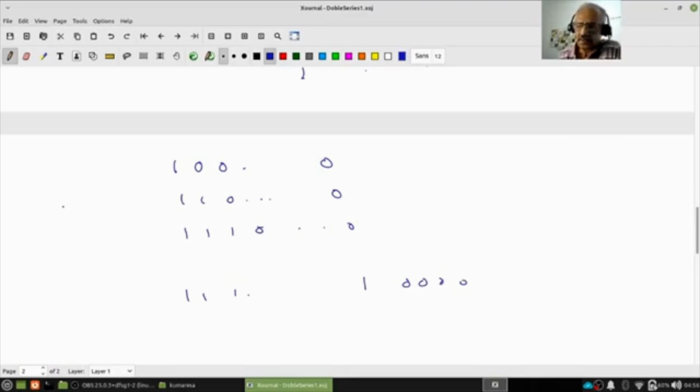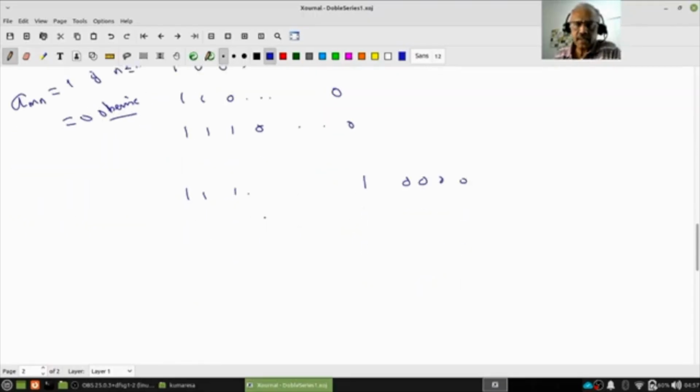Do you know how to define it rigorously? a_mn equals 1 if n is less than or equal to m, and 0 otherwise. If m is 2, n has to be at most 2; if m is 3, n has to be at most 3.